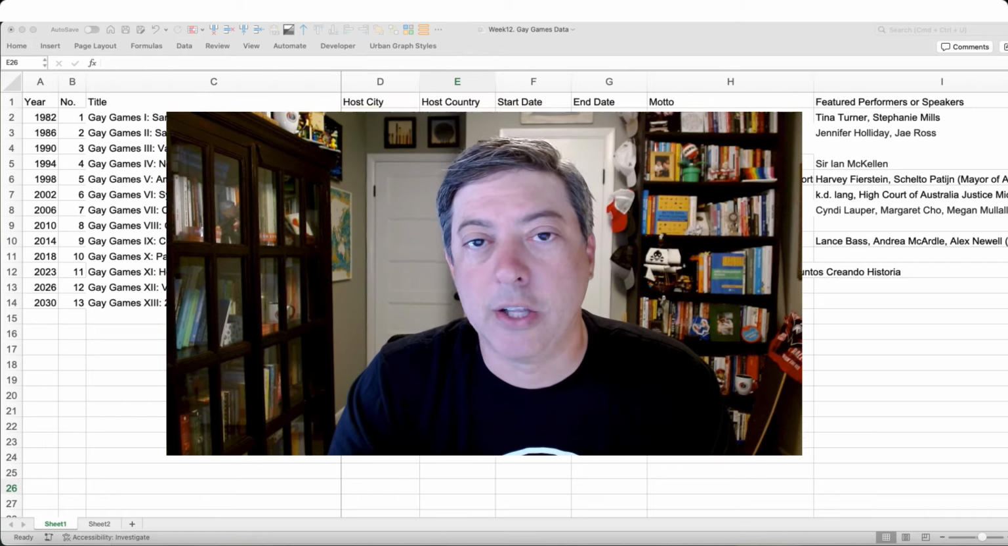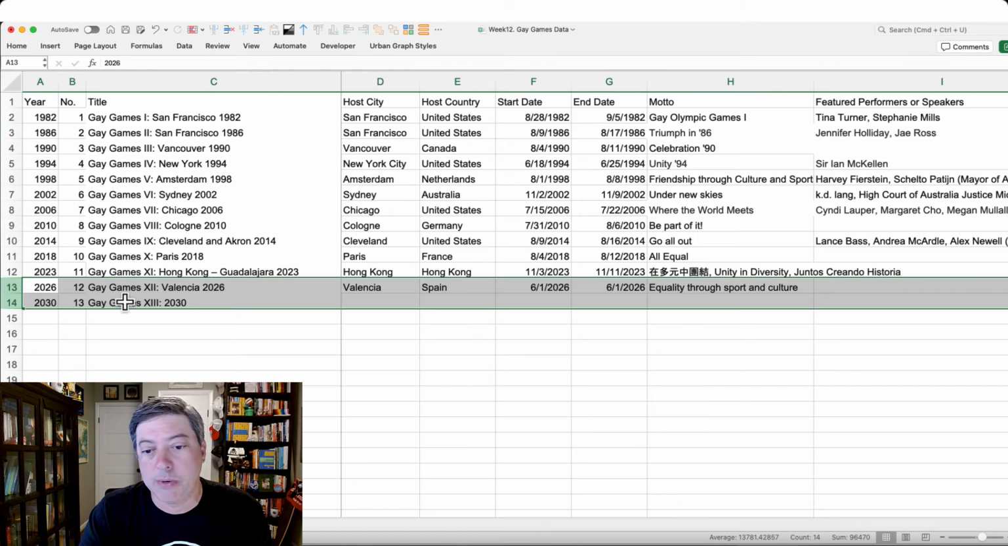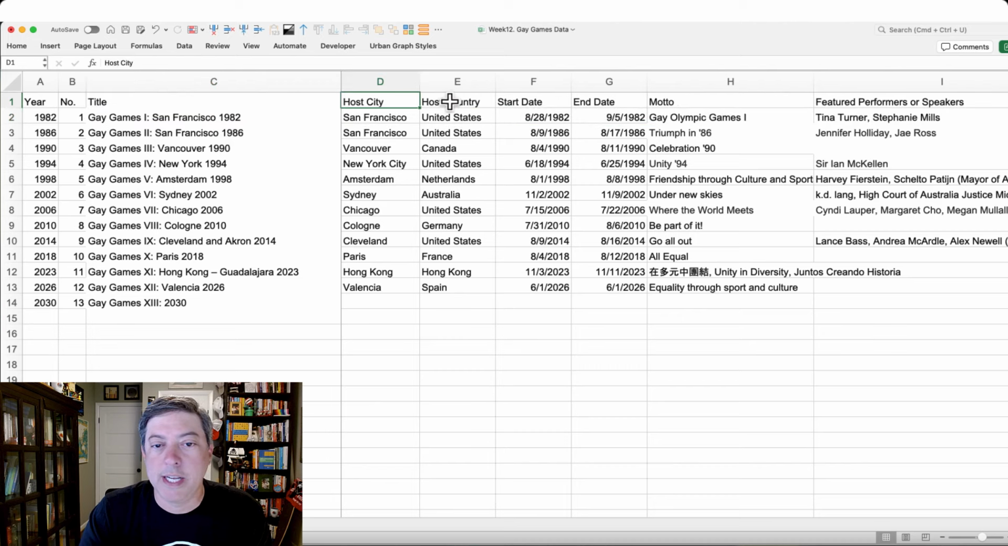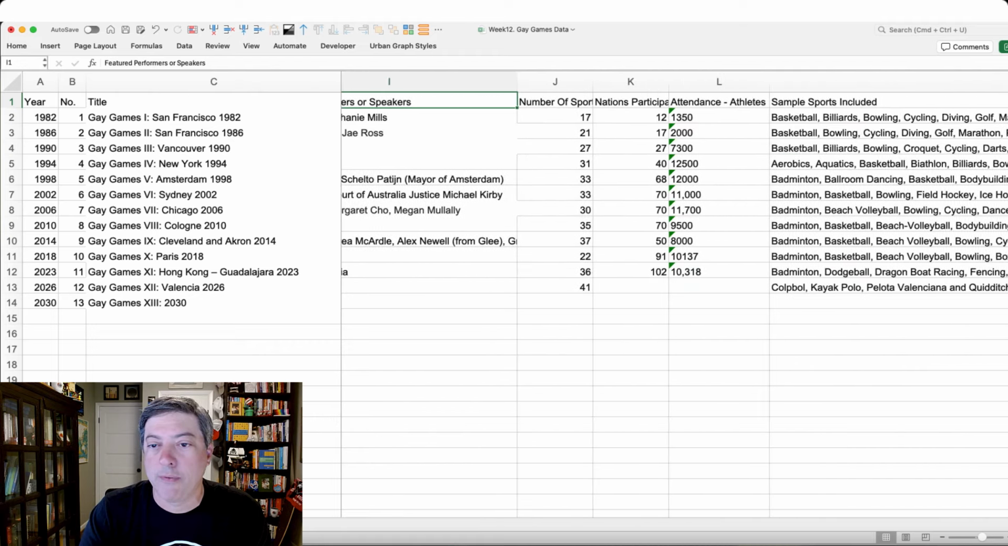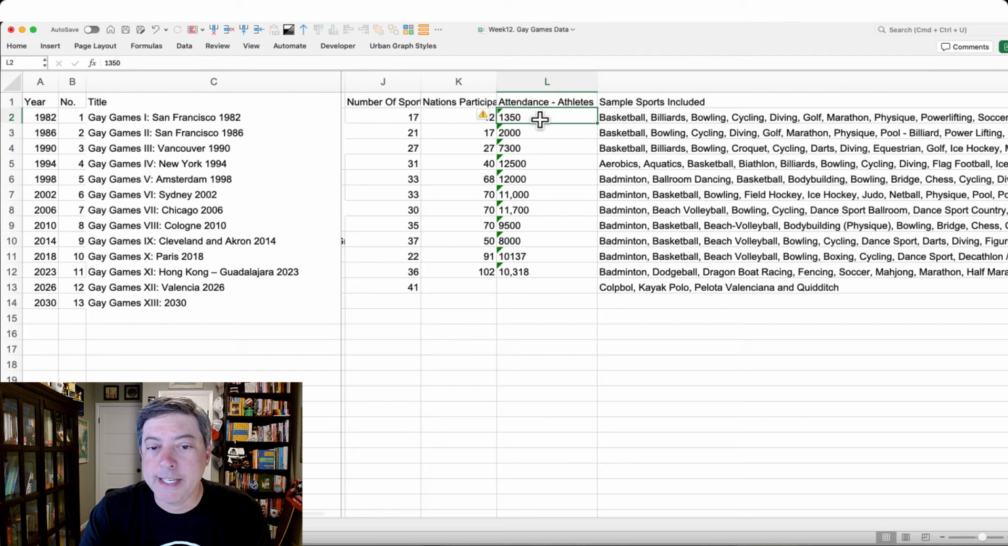So let's take a look at the data. Here's what we have. We have data over here in the year from 1982 to 2030, including the next 2 years, so 2026, 2030. So we don't actually have all of the data included here because obviously we're only in 2024. All right, so we have the host city, country, the start and end date, the motto. Each game had its own motto. There were featured performers or speakers, and over here we have number of sports, nations participating, attendance, the number of athletes, and then sample sports included.